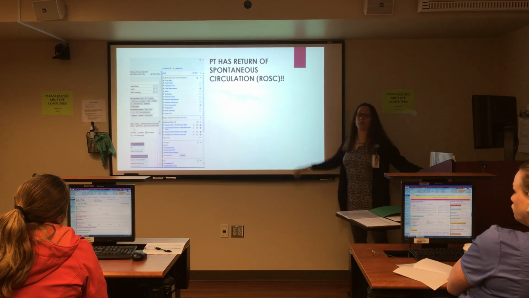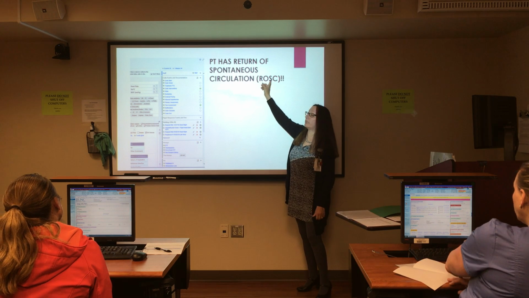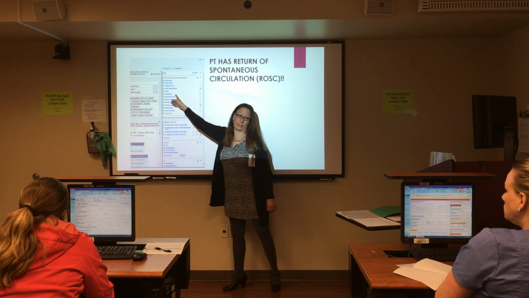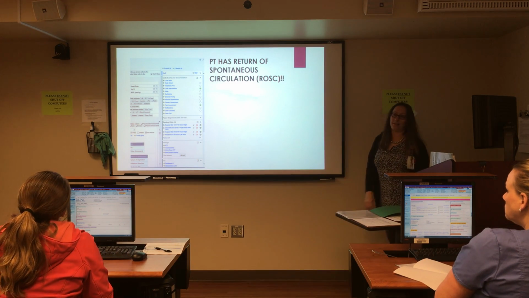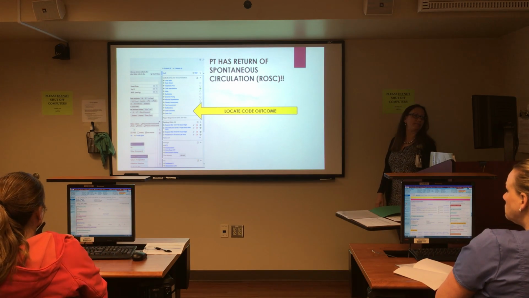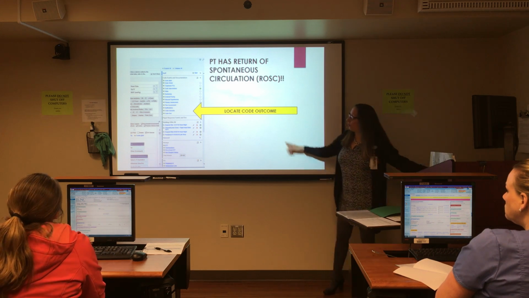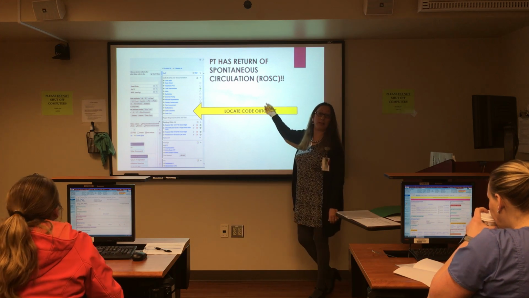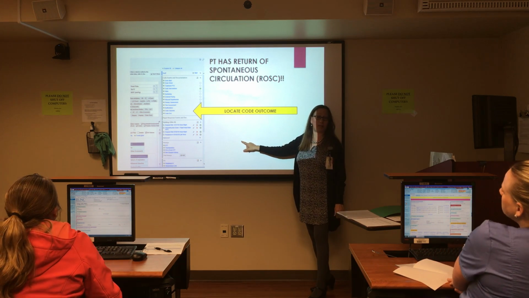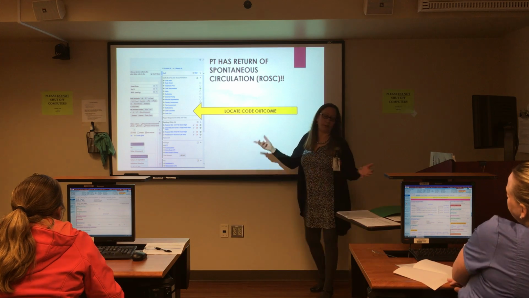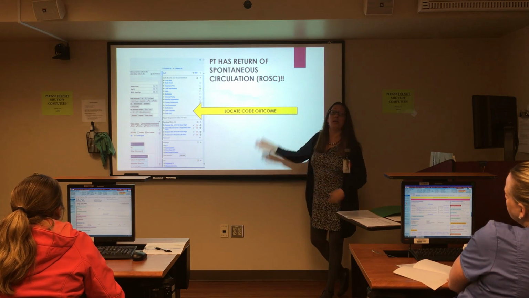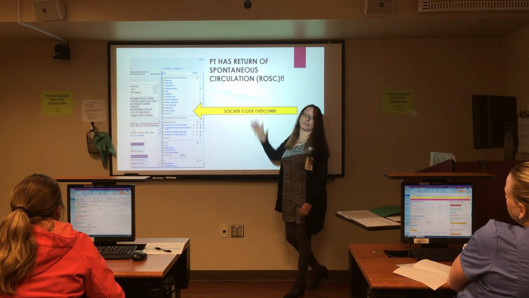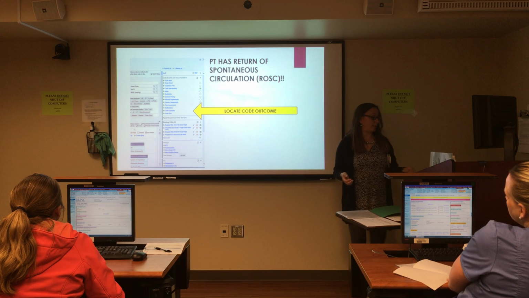So when our patient has return of spontaneous circulation, or ROSC, we need to document that again under code interventions. See how this is becoming the go-to button. When we do get to ROSC, we obviously aren't going to do compressions again. We're just going to find the rhythm that we're in, whether it's AFib, whether it's something with a pulse. We just need to make sure we're charting that rhythm, again under code interventions, that says there's a reason we're not getting back on the chest.